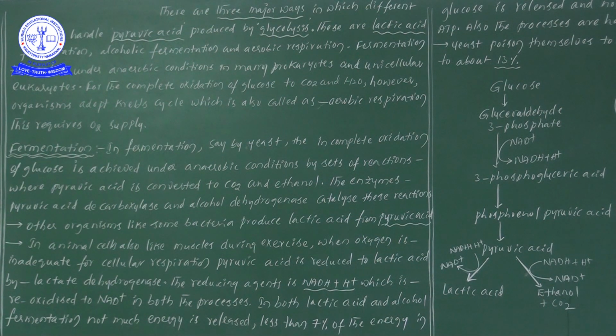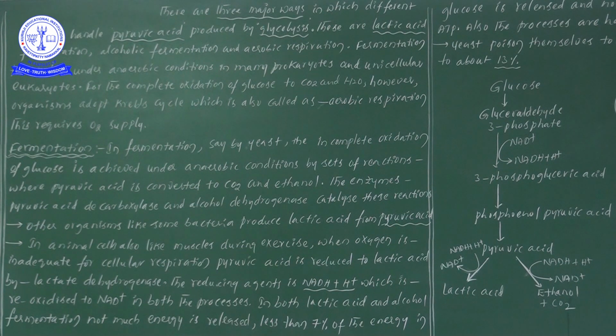So there are two different types of enzymes: one is pyruvic acid decarboxylase, and one more is alcohol dehydrogenase. These two enzymes are involved in the fermentation process. They catalyze these reactions, the conversion of pyruvic acid to ethanol plus carbon dioxide. The entire process depends on these two important enzymes. Try to learn them by heart: pyruvic acid decarboxylase and alcohol dehydrogenase.